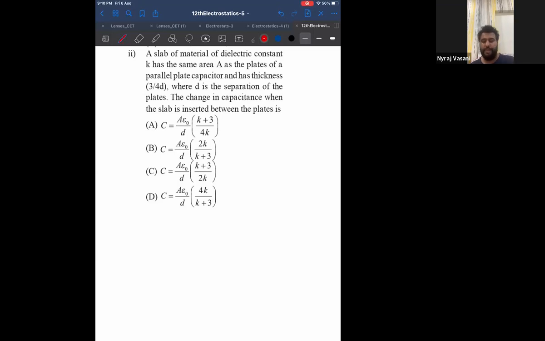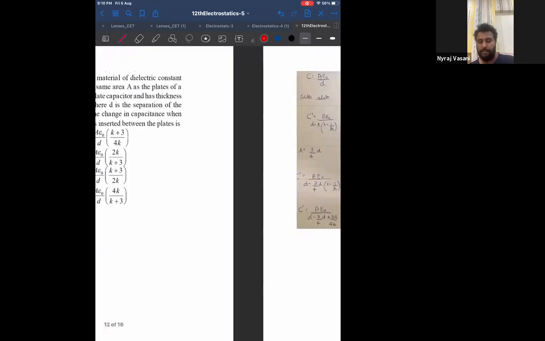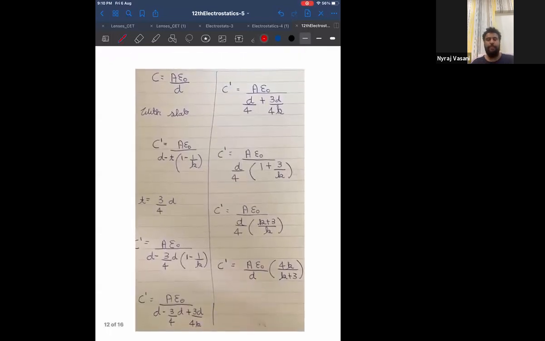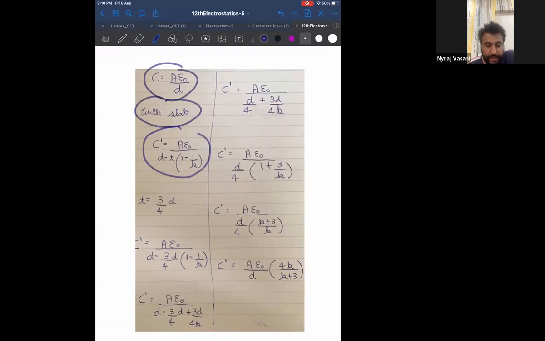Okay, now let me start with the answer. Now see this. You know that C is equal to A epsilon naught by D. Basic formula, we'll start with that first. Okay. Now, with slab, it is this. Tell me, do you understand why?